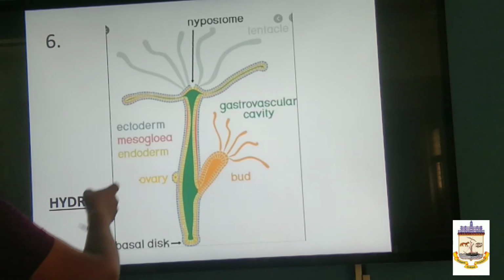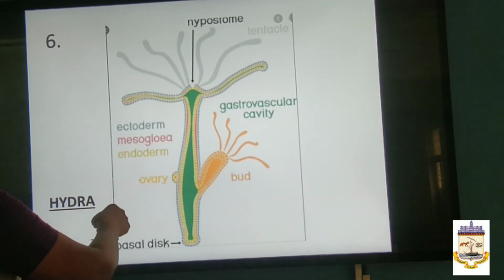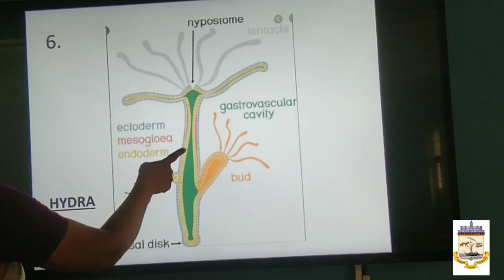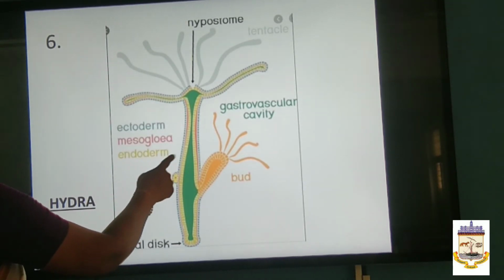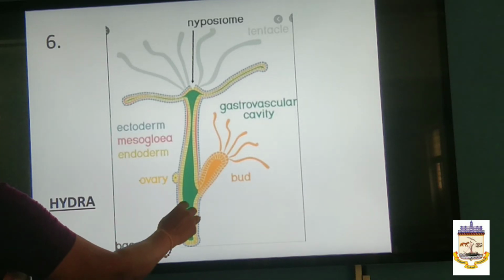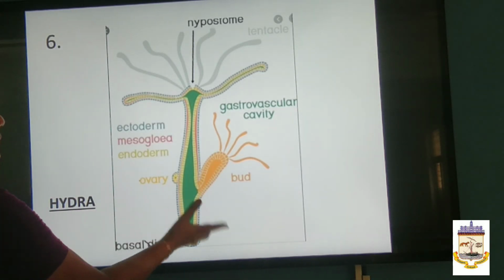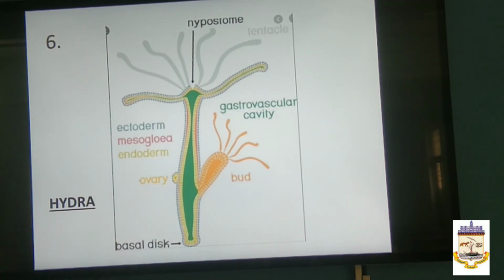See here the Hydra, which has the outermost layer, ectoderm, and then endoderm inside. In between you have mesoglea. It deepens and forms a lumen. This is the gastrovascular cavity. The green color you see is the gastrovascular cavity, and then at the oral end it forms the free tentacles, and a basal disc which is attached to the base.